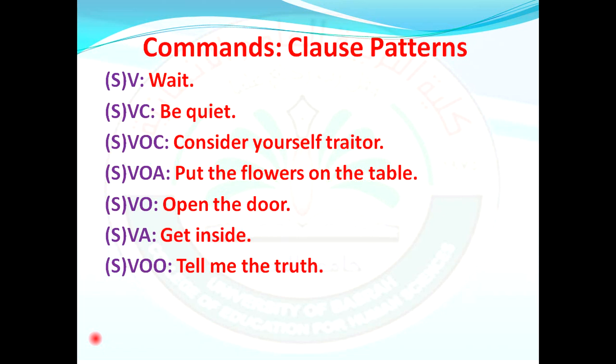And number four, verb, object, and adverbial, like when we say "put the flowers on the table." Number five, we can have a verb plus an object, like "open the door," "shut your mouth," and the like. Number six, verb and adverbial, like "get inside," "go upstairs," "go downstairs." And finally, we have verb, object, and object, like when we say "tell me the truth."